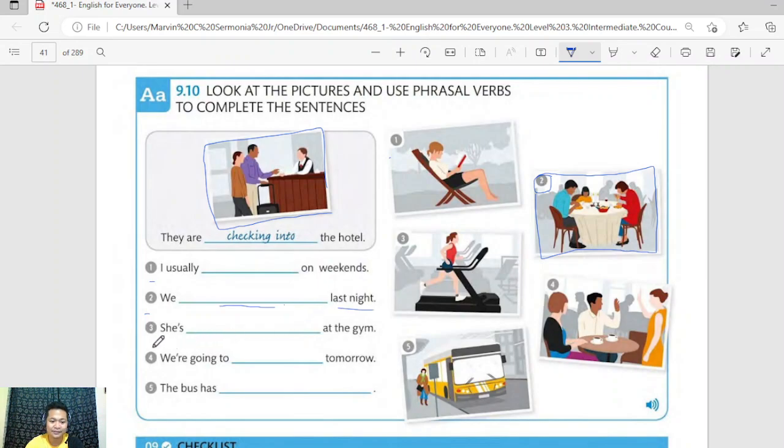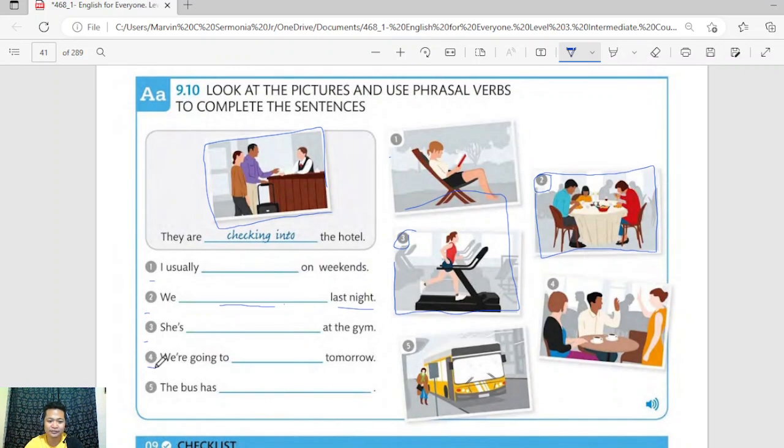All right, what about number three? Here is number three. What is she doing? She's blank at the gym. A phrasal verb used to refer to exercise. It means she's working out at the gym. Okay, she's working out at the gym. All right. Okay, good. What about number four?